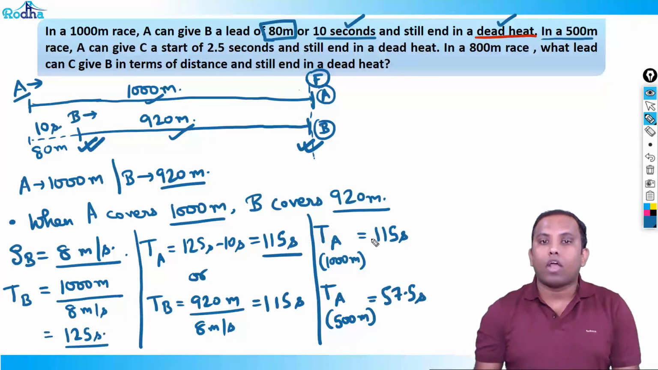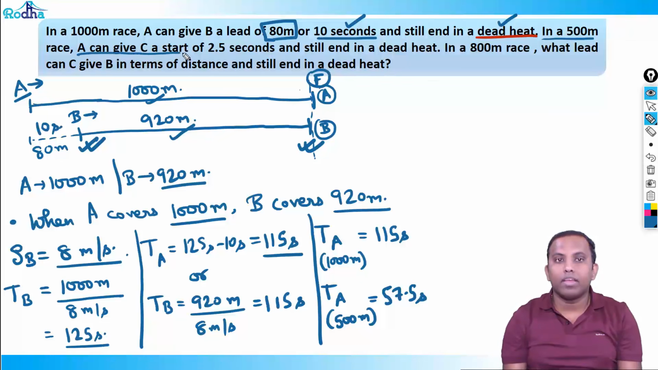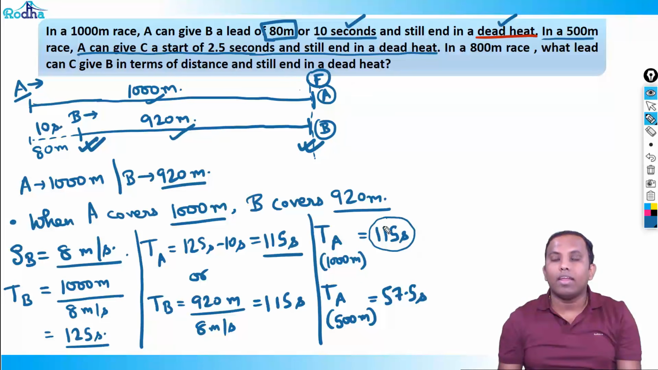So A can cover a 1000-meter race in 115 seconds, and a 500-meter race in 57.5 seconds. The second point is that A can give C a start of 2.5 seconds and still end in a dead heat. That means C can complete the race in how much time? Just like A could finish the race in 115 seconds and give B a start of 10 seconds, B covers that 920 meters in 115 seconds. But in how much time will B cover the whole race? That is 115 plus 10, 125.